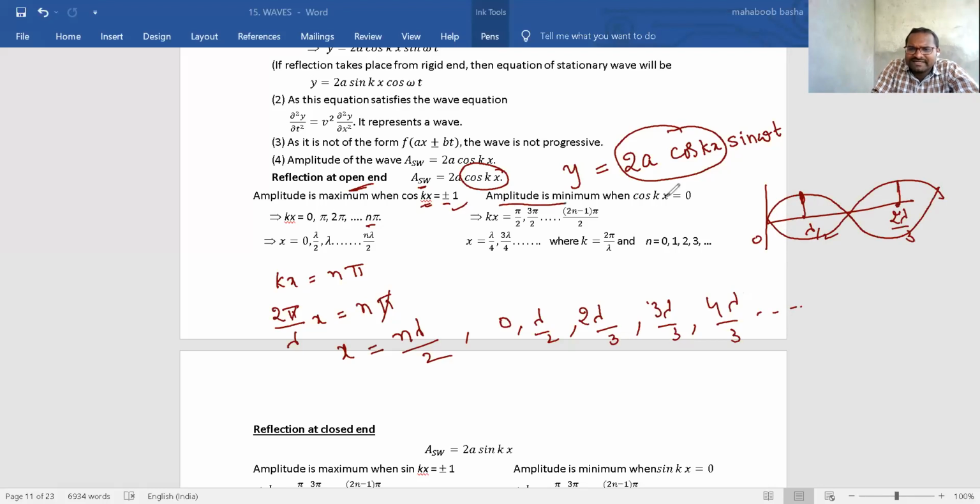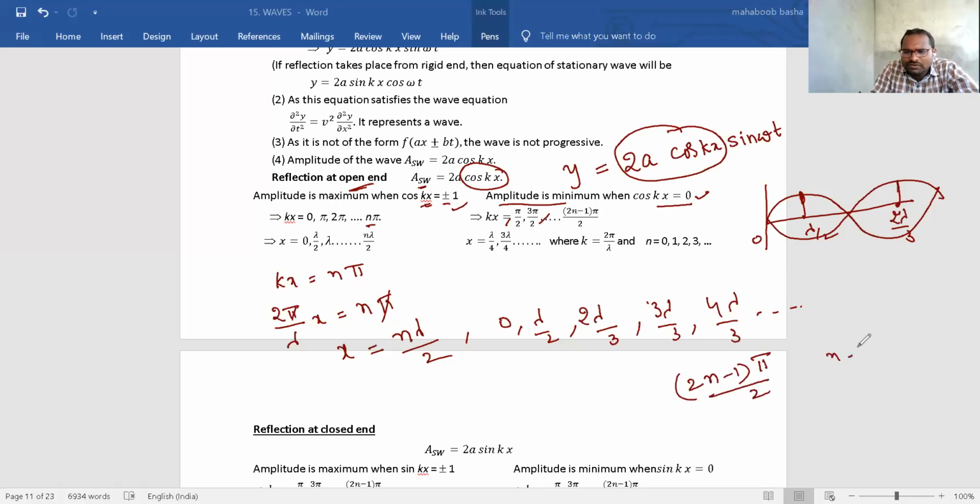Amplitude will be minimum when cos kx value is equal to 0. That time this amplitude will be minimum. For that, kx value should be what? kx value should be 90 degrees. Cos 90 is 0, no? So like that, 90 degrees, 270 degrees, like that. How will you get a general term? 2n minus 1 into pi by 2.